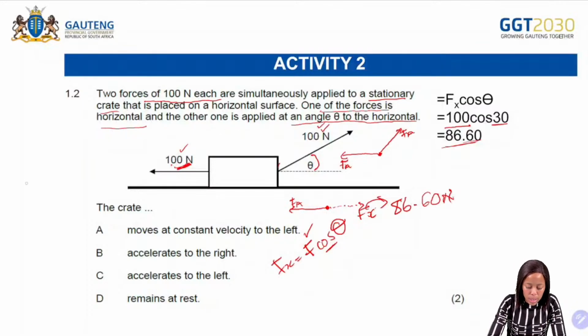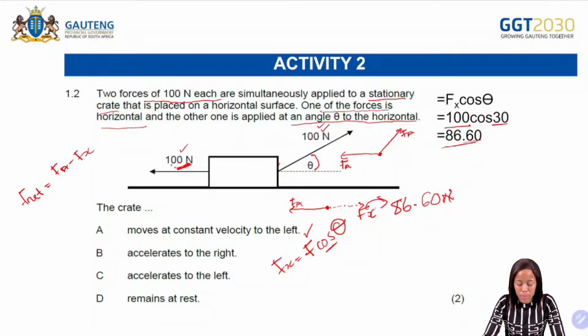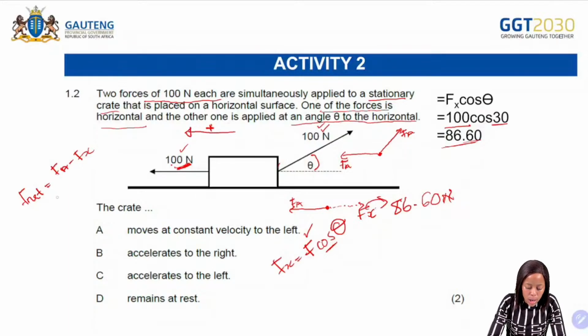So if you are to calculate, F net is equal to the force on the left, which is the force applied, minus the force on the right, which is your Fx. Let's say that now we take the left-hand side as positive.